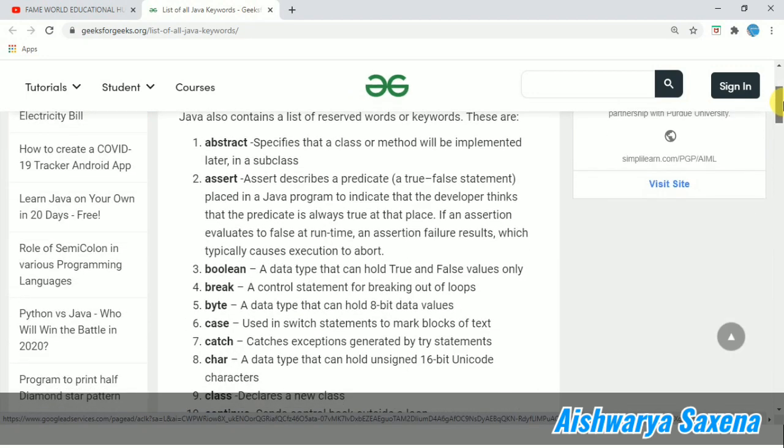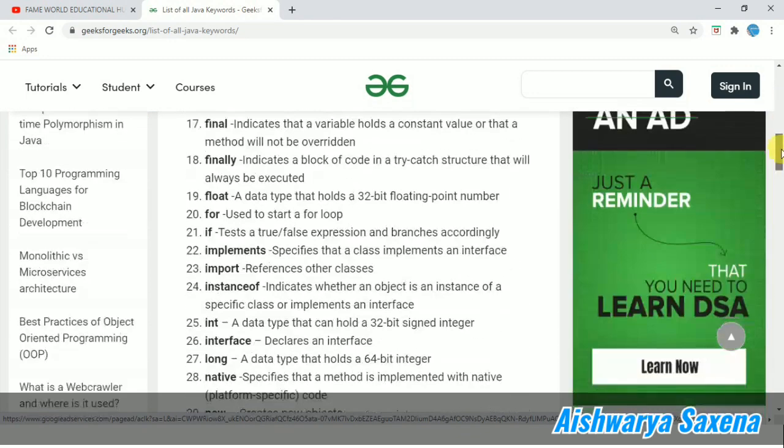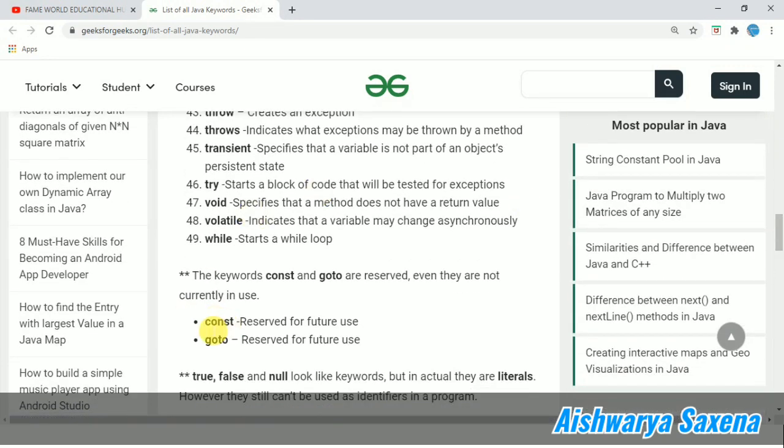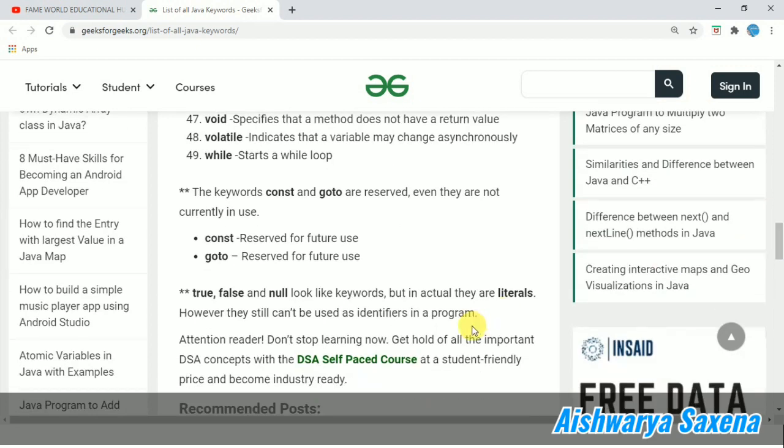You can see that the complete list with the definitions is given, and there are 49 keywords which are in use, and const and goto are not in use. They are reserved for future use and are not currently being used. True, false and null look like keywords, but in actuality they are literals. Literals are basically constants, and we will talk about them also. But true, false and null are not keywords.